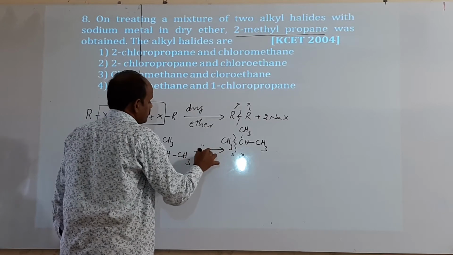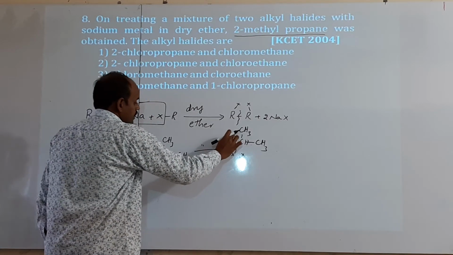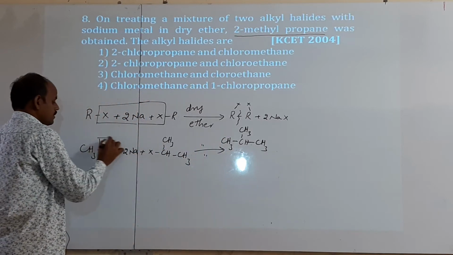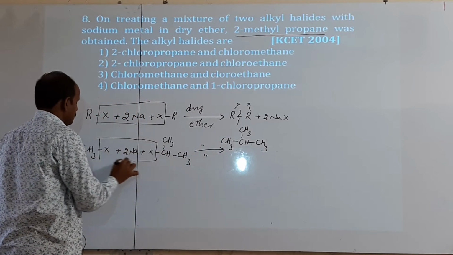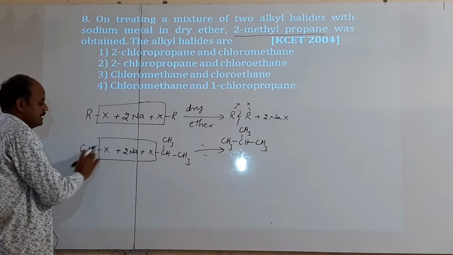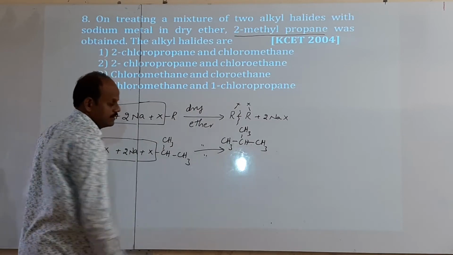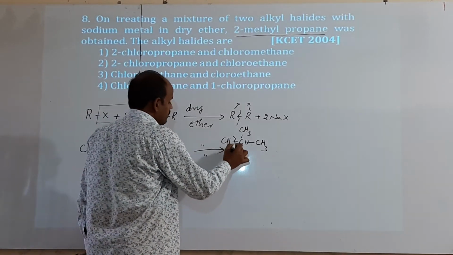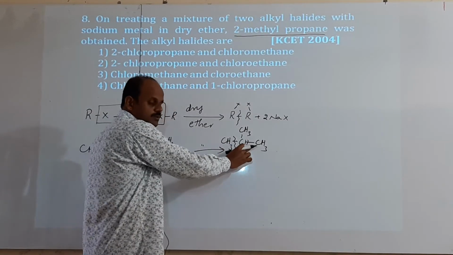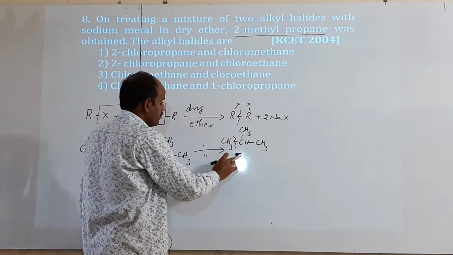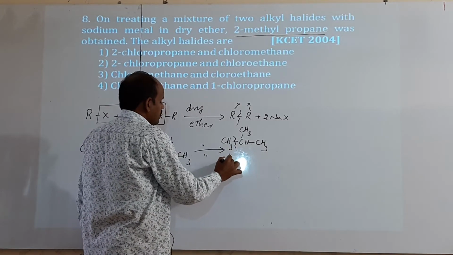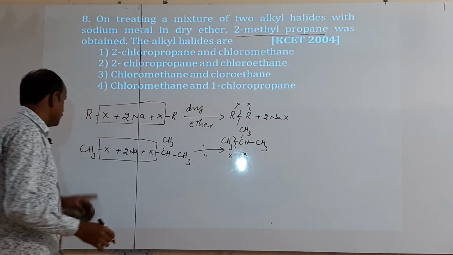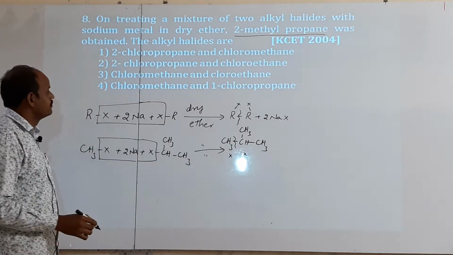After removal of this, you get CH3, CH, CH3, CH3. So for such questions you break the bond either here or here, both are the same. Then keep a halogen atom on each part, and we get the starting alkyl halides.